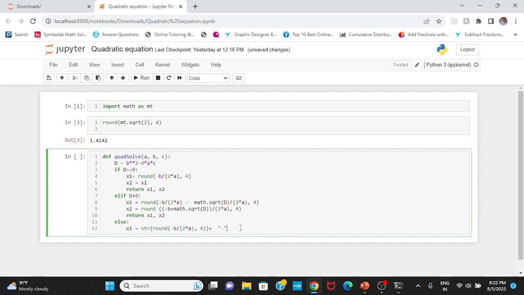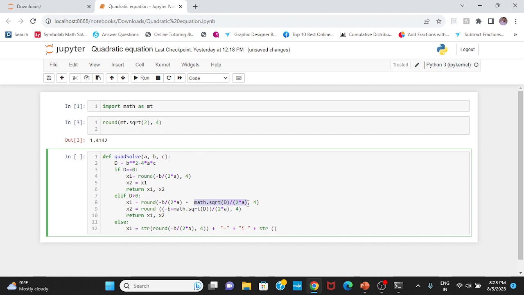Now after this string I will use the character i, this one, and this one negative i. And minus, and then I will use string of this quantity, math dot square root of d over 2a.